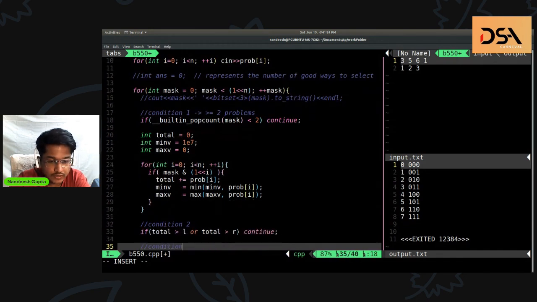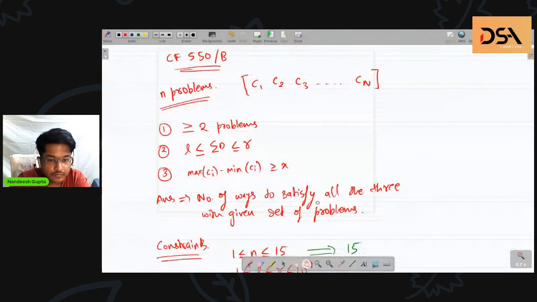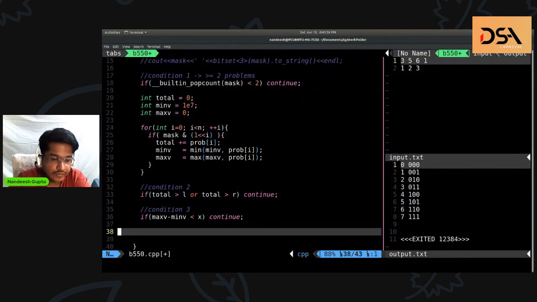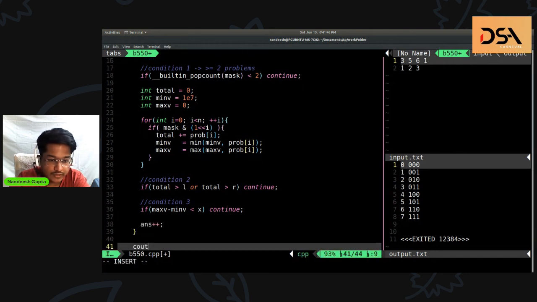And condition 3 is: if the max value minus min value is less than X, we'll say continue. And if the program control is still here, then this means all of the conditions were satisfied. Then we can say answer plus plus. And finally, we can print out our answer.